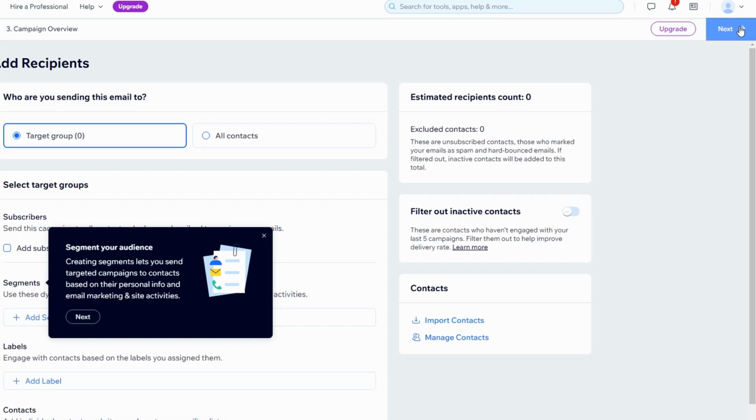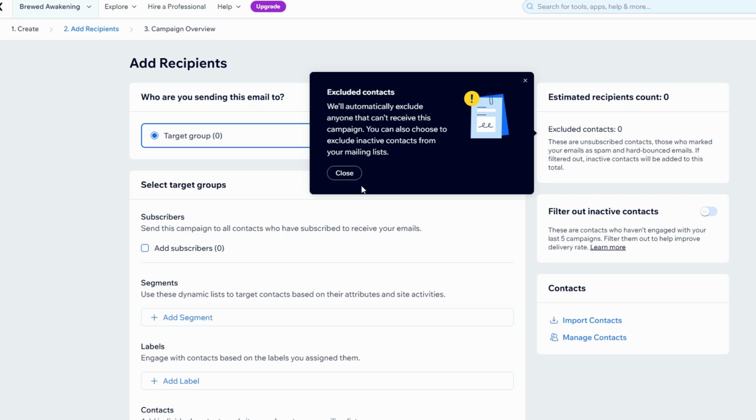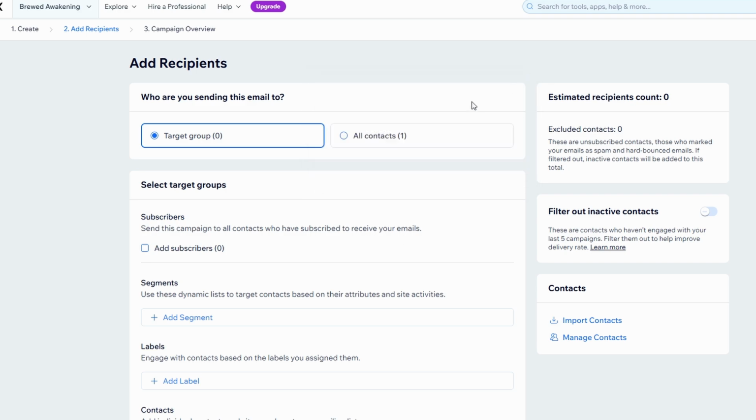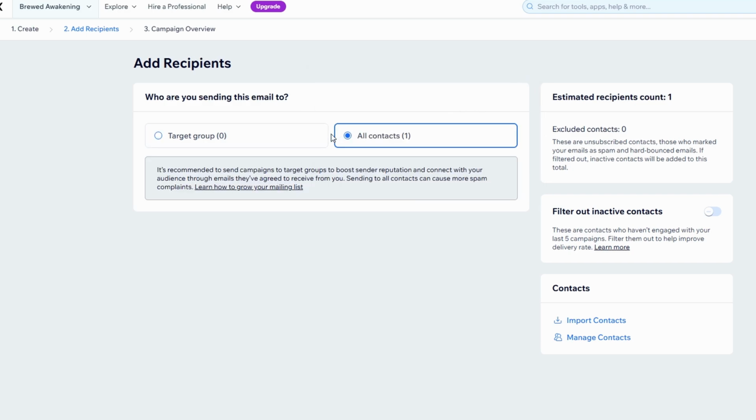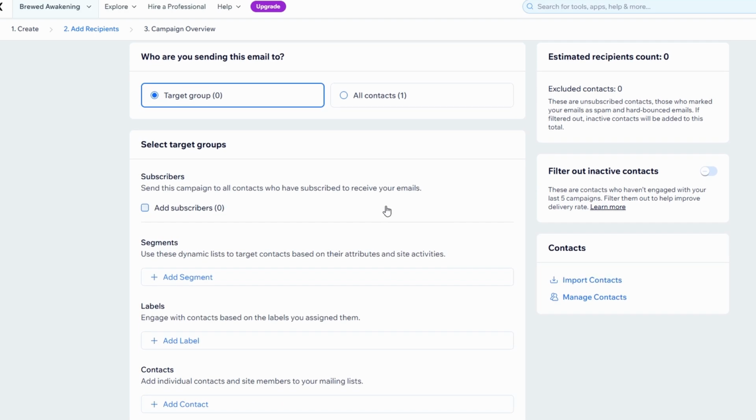Wix offers a seamless way to import your contacts directly from your customer or subscriber list. If you've been gathering contacts through Wix or another platform, you can upload your contact list easily. But if you're just getting started and don't have many contacts yet, don't worry. Wix allows you to manually add and organize them right within the platform, so you can keep track of your email recipients without any hassle.